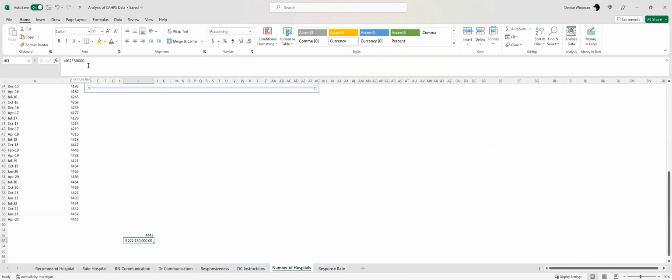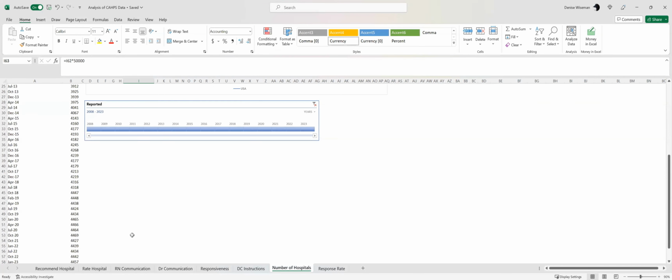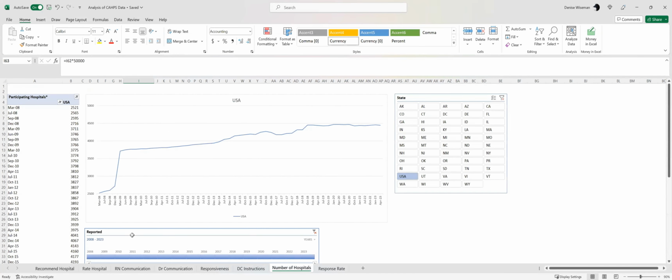So this number would actually be quite a bit higher. But if we just set $50,000 as a rough estimate, that alone is $222 million a year that we're paying out of our hospital budgets to survey patients. And this is a low end estimation. So are we getting our ROI? I don't think so, but that's up to you to judge.